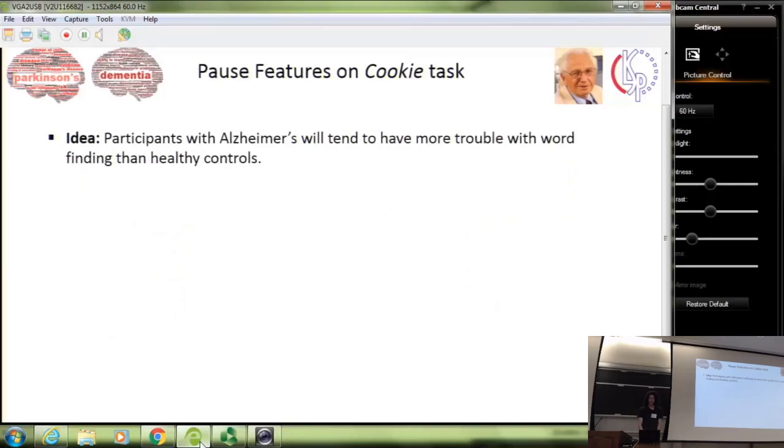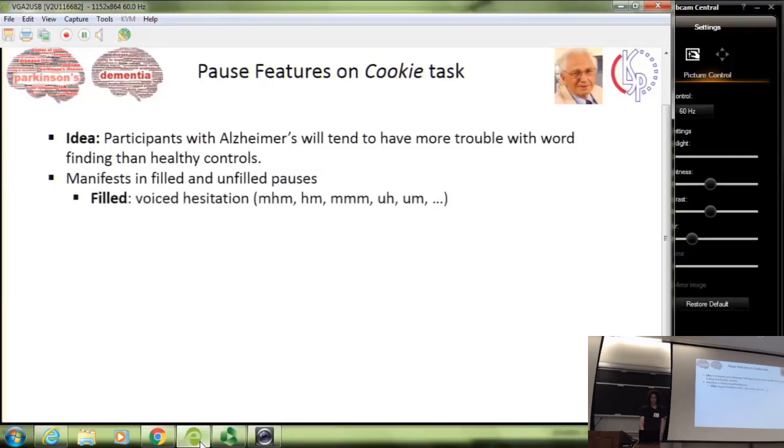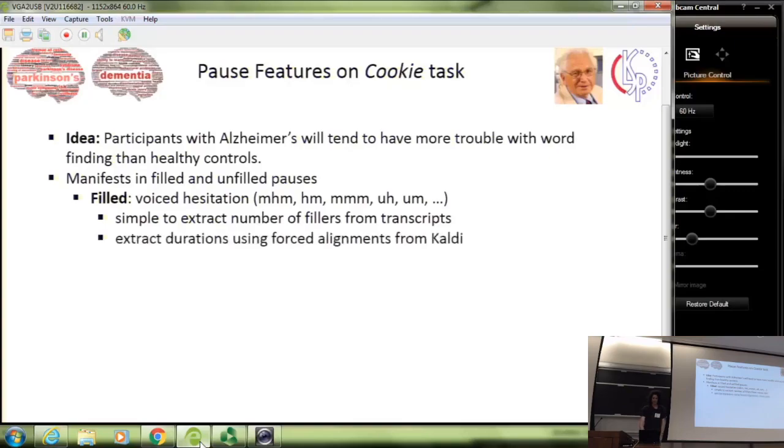Finally, we looked at pause features of the cookie task, with the idea being that participants with Alzheimer's will tend to have more trouble with word finding than healthy controls. This manifests itself in filled and unfilled pauses. Filled pauses are a type of voiced hesitation. You probably heard a few of these during our talk already. These are simple to extract with a regular expression on the transcript. But we also wanted to extract the durations using forced alignments from Kaldi to give us more information.